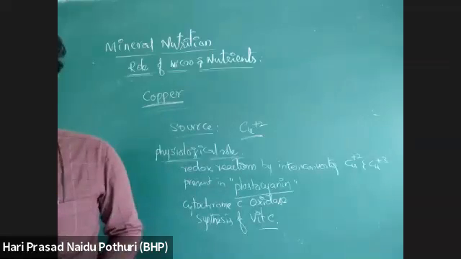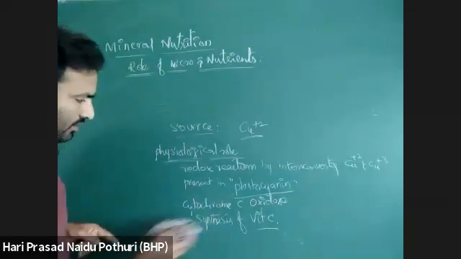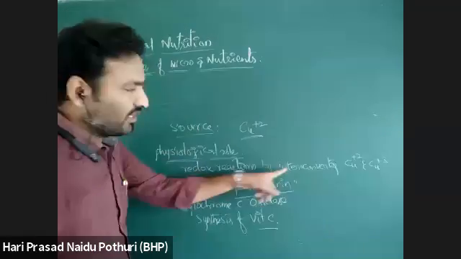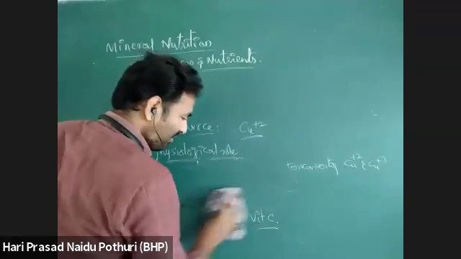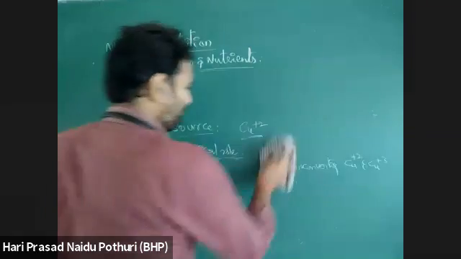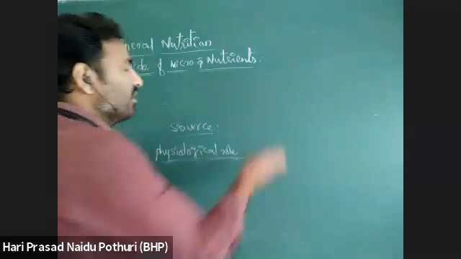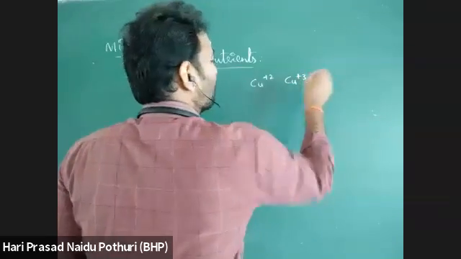Of mineral nutrients, up to copper we complete. Next one, copper. Its role we discussed up to the formation of ascorbic acid, that is, the synthesis of vitamin C. It is involved in reduction reactions by interconverting. That is a reversible process, interconversion, both are the same. Reversible processes means Cu+2 is there, Cu+3 is there.